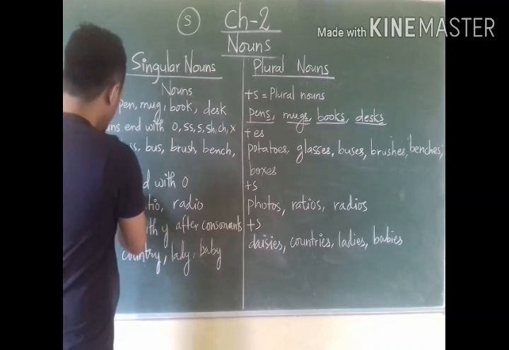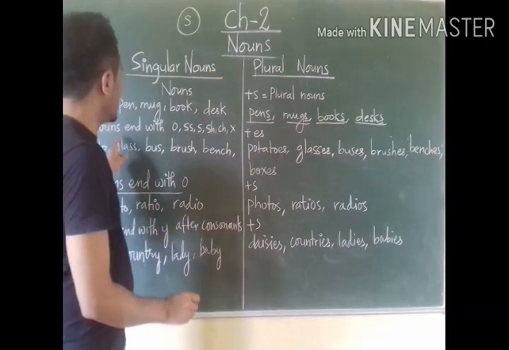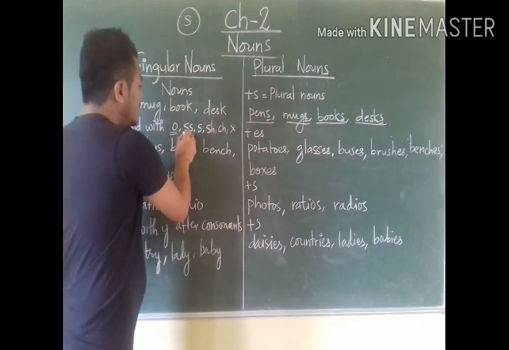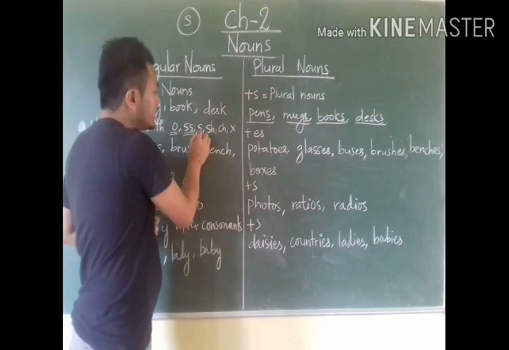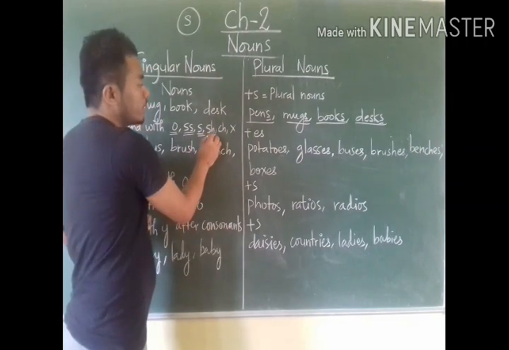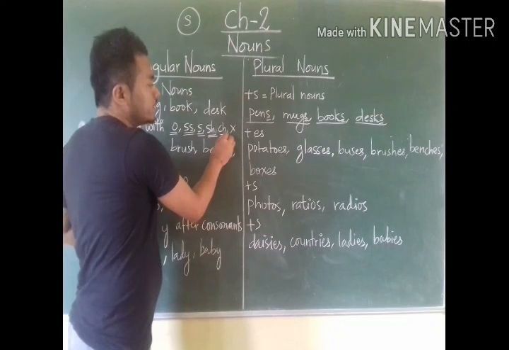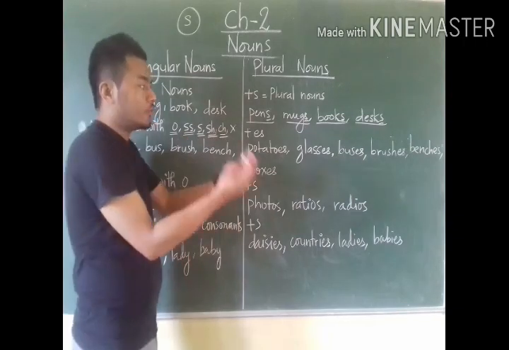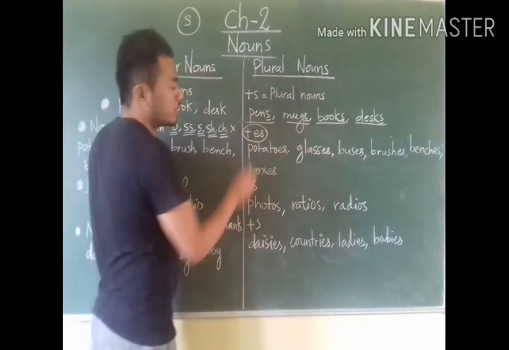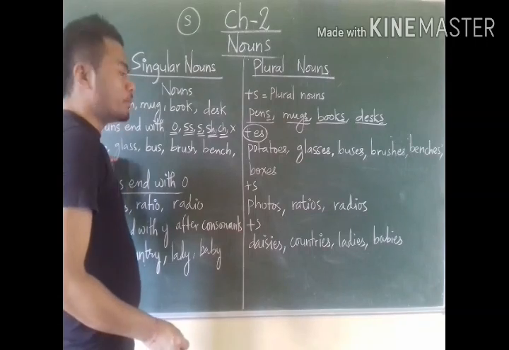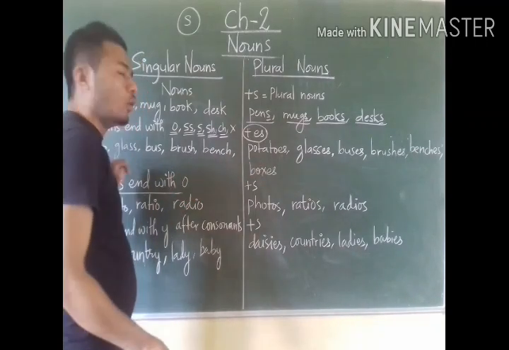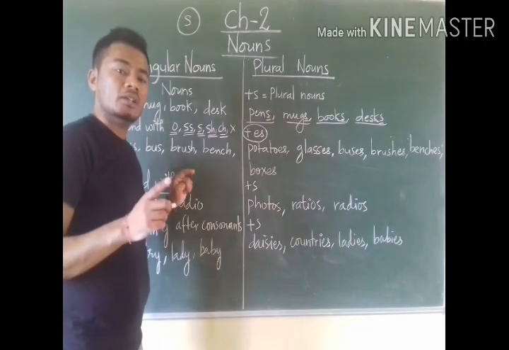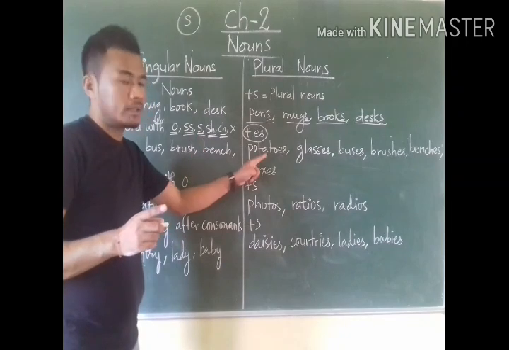Like we have some nouns that end with o, that end with double s, that end with s, that end with sh, that end with ch. These nouns in singular form will change into plural form when we add es after them. Like potato, it ends with o. But you should remember that not all the words that end with o follow the same rule, that means es.